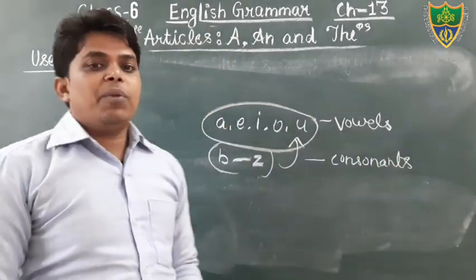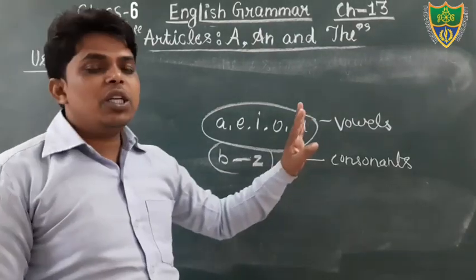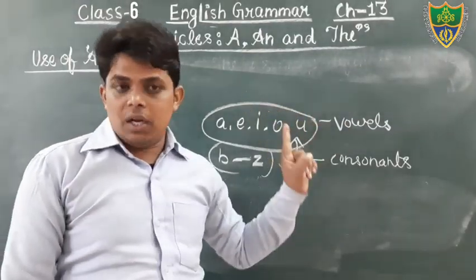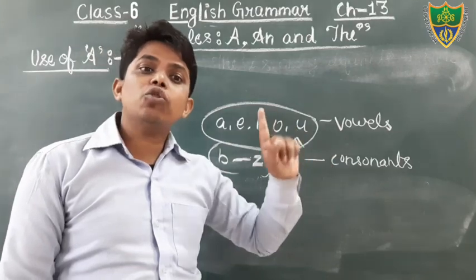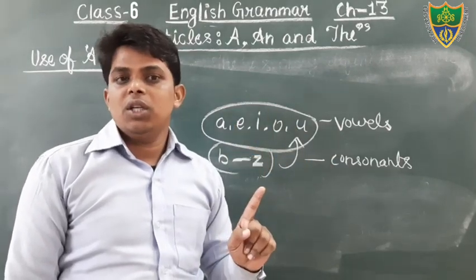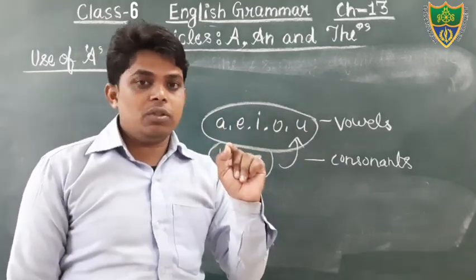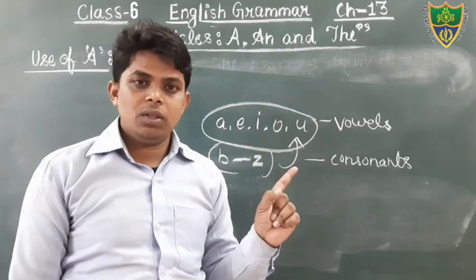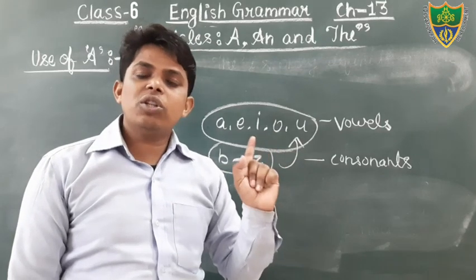Dear students, but I am telling you that we use the article a before the consonant sound, not letters. Okay, before the consonant sound.